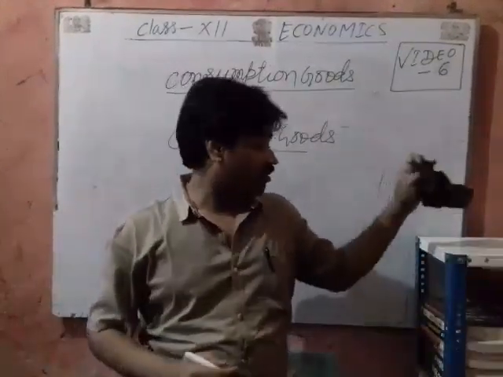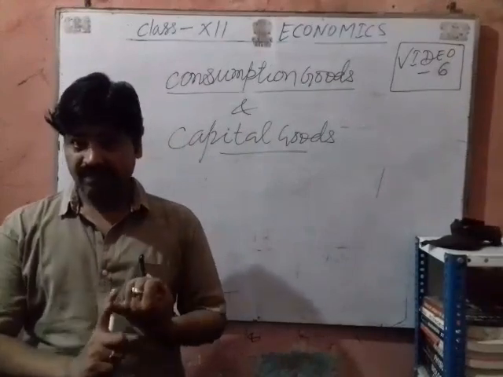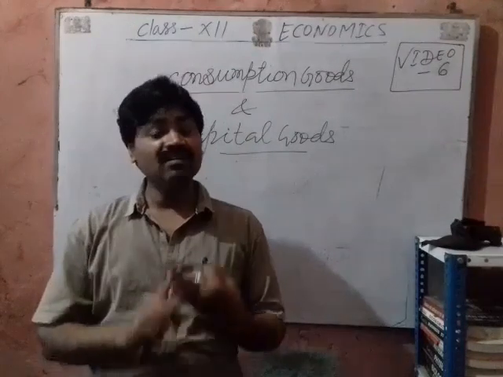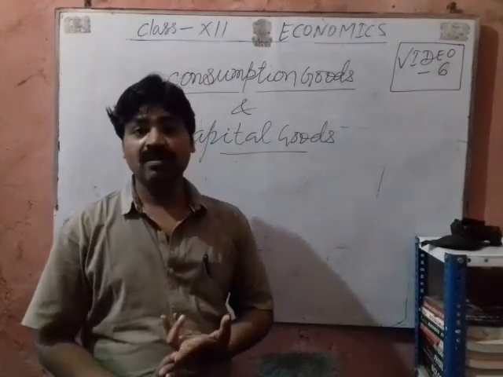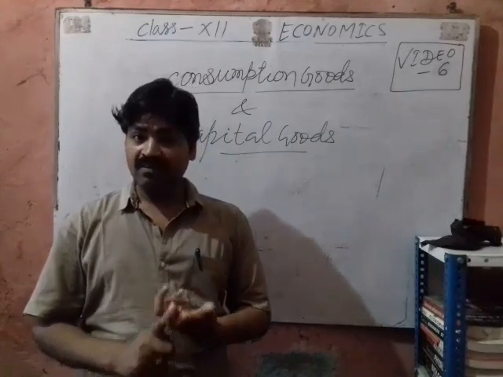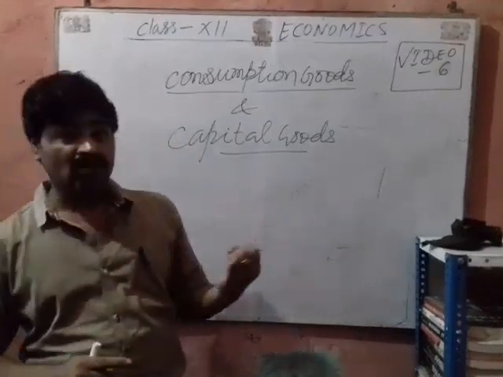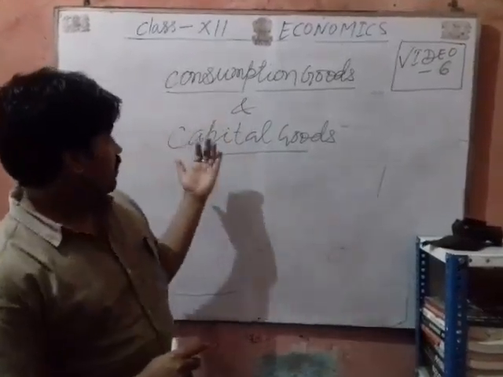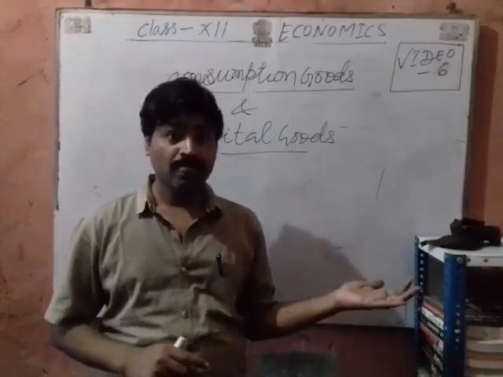First, consumption goods directly satisfy the human wants. Capital goods do not directly satisfy the human wants. Consumption goods are used by the consumer. Capital goods are used by the producer as their fixed assets. Expenditure on consumption goods is called consumption expenditure. Expenditure on capital goods is called investment expenditure.